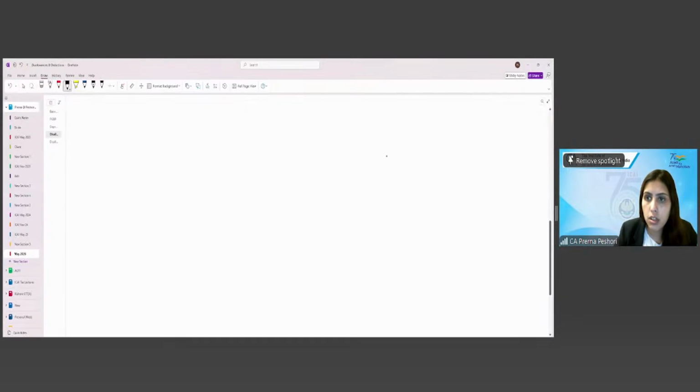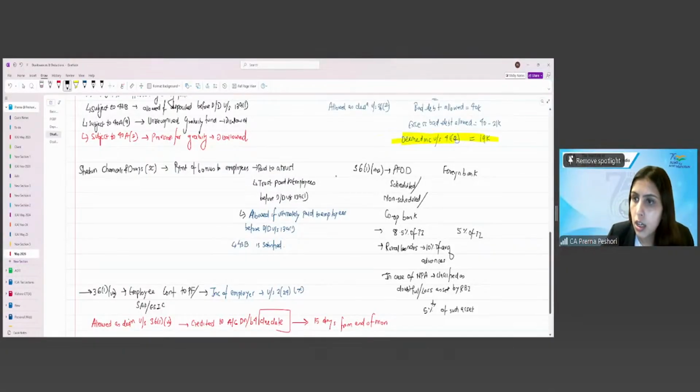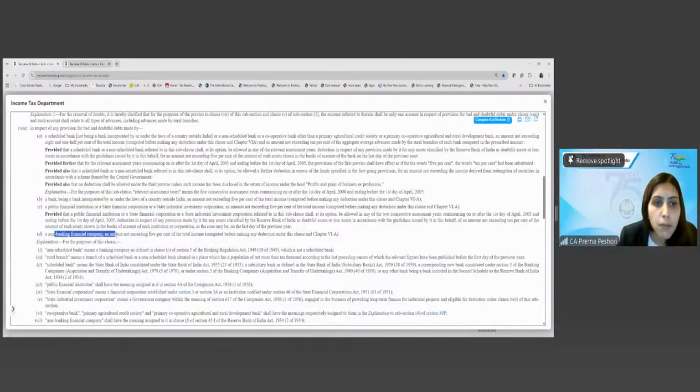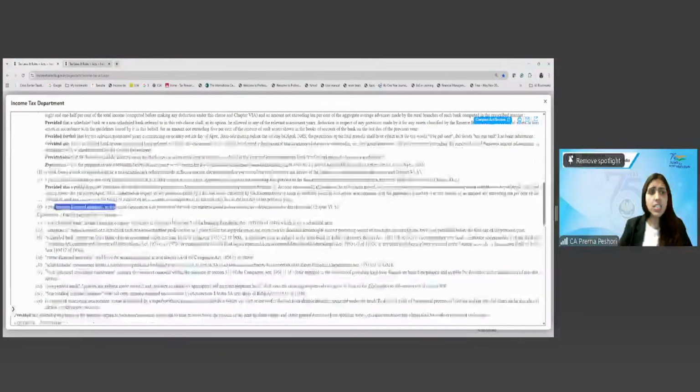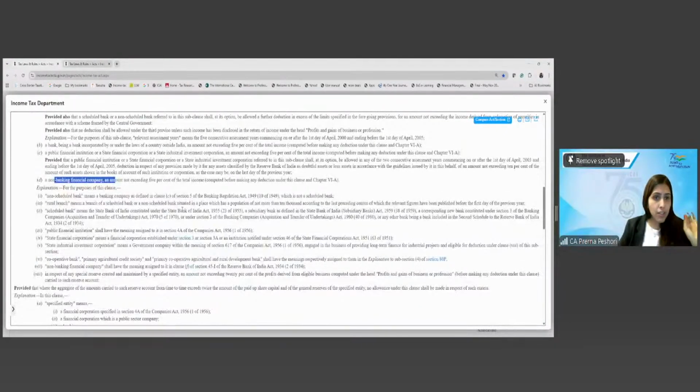So a PFI or the SFC, they also have the limit of 5% of the total income. They don't have any deduction for rural advances. A non-banking financial company, for that also it is 5% of the total income. Fine. So this is the provision for doubtful debt which are allowed.